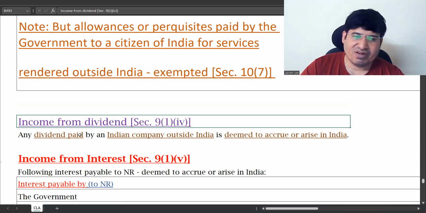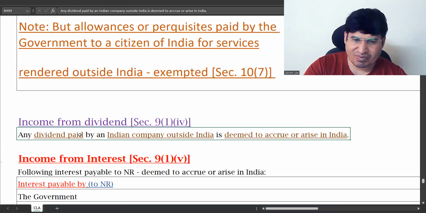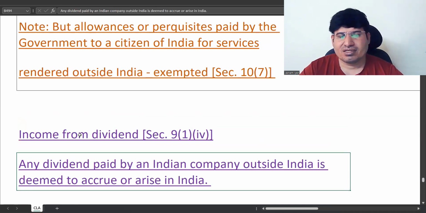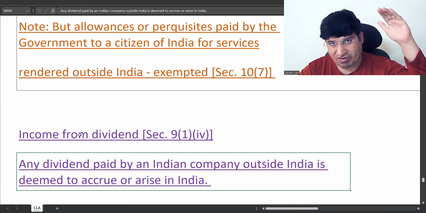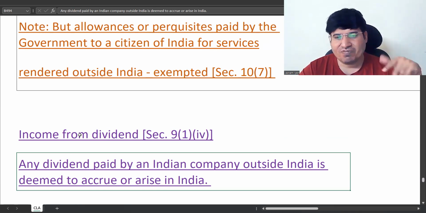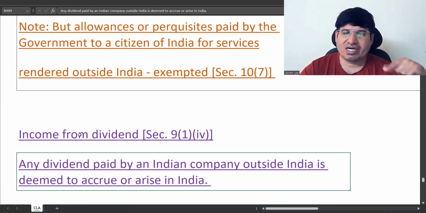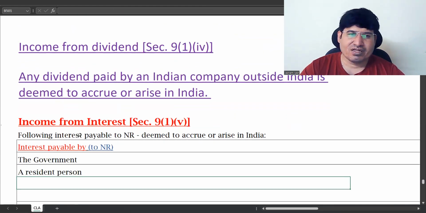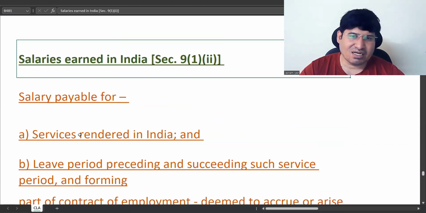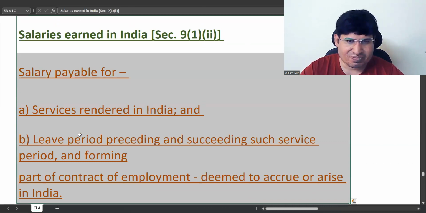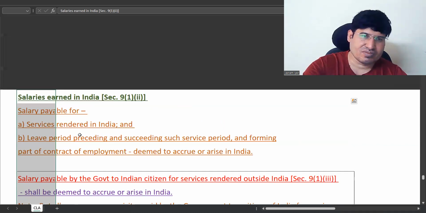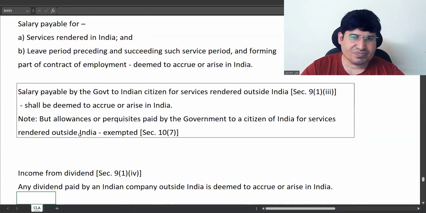So, income from dividend. Dividend paid by an Indian company is always deemed to accrue or arise in India. Right, we had seen that right at the top when I showed you those 8 points. So dividend paid by an Indian company, wherever it is, in India or outside India, will be deemed to accrue or arise in India. Now, the last three tables are very simple.